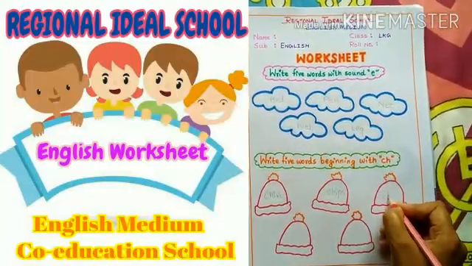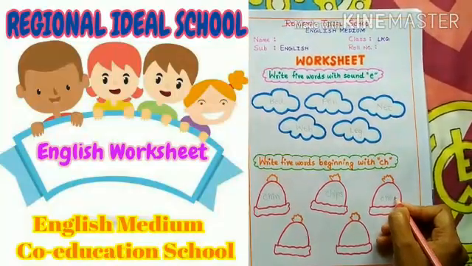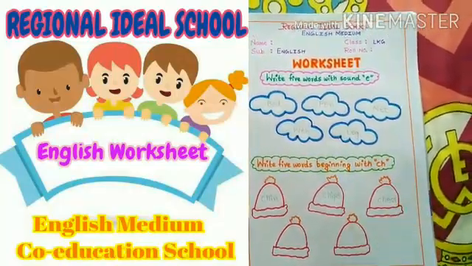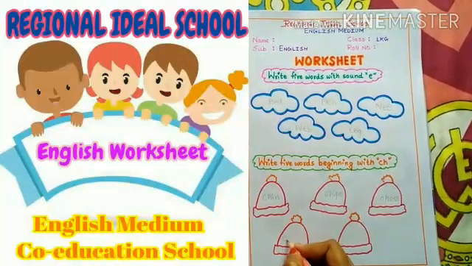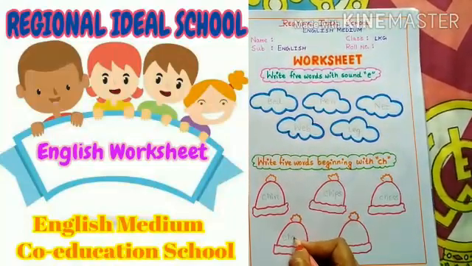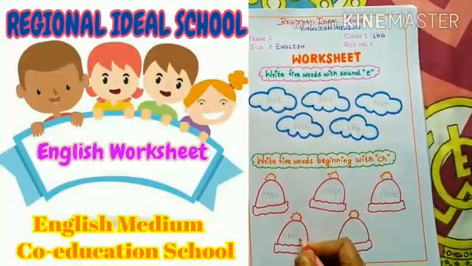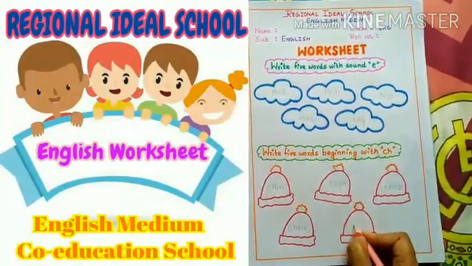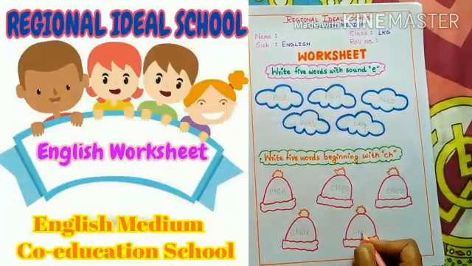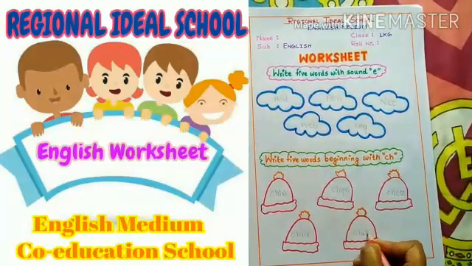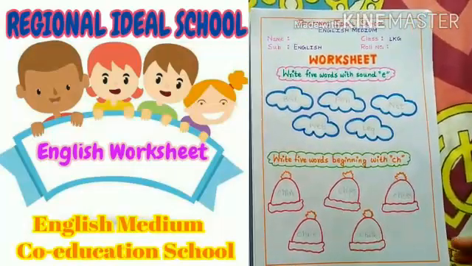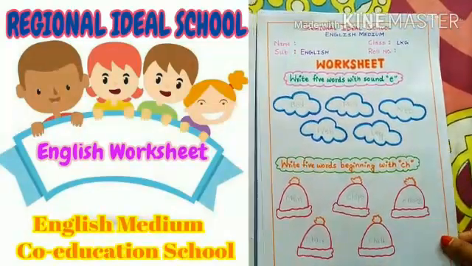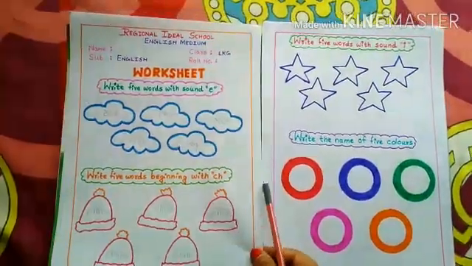C, H, E, double S. Chair. C, H, A, I, R. Chalk. C, H, A, L, K. So, our first page is completed.